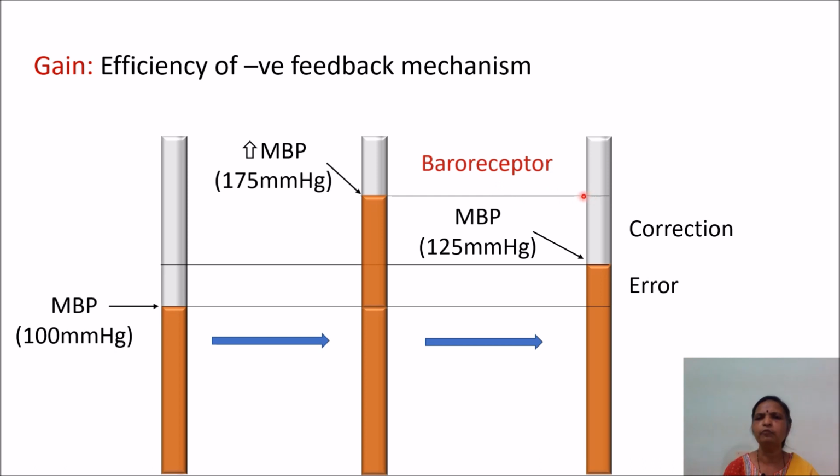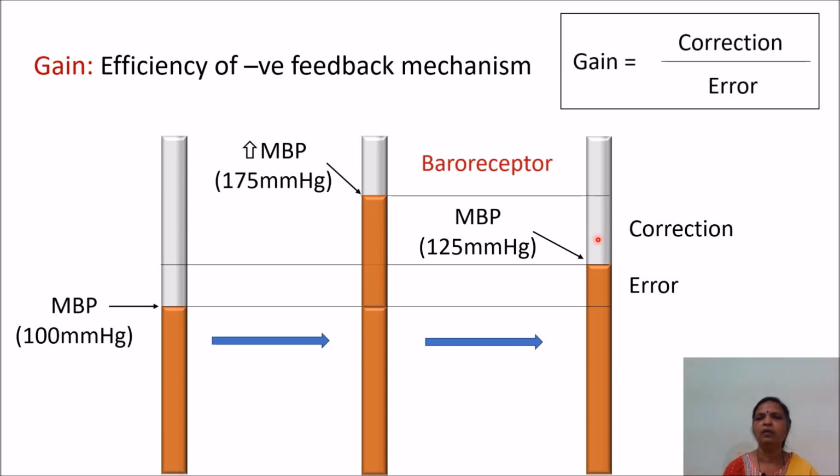Whereas because of baroreceptors, the change has been reduced from 175 to 125. So this much is the amount of correction done by the baroreceptor system. So this is called the correction factor. If we divide correction by error in the system, we get the value of gain. So in this example, gain of the system will be the correction divided by the error. So 50 by 25, that is 2. So gain of the baroreceptor system is 2.